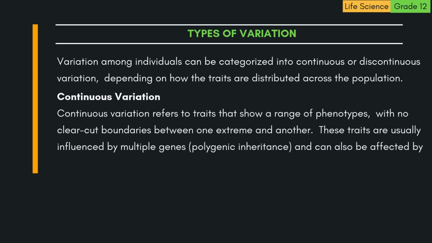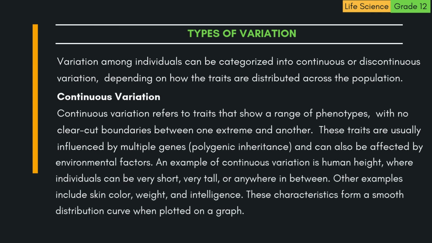Continuous variation refers to traits that show a range of phenotypes, with no clear-cut boundaries between one extreme and another. These traits are usually influenced by multiple genes, polygenic inheritance, and can also be affected by environmental factors. An example of continuous variation is human height, where individuals can be very short, very tall, or anywhere in between. Other examples include skin color, weight, and intelligence. These characteristics form a smooth distribution curve when plotted on a graph.